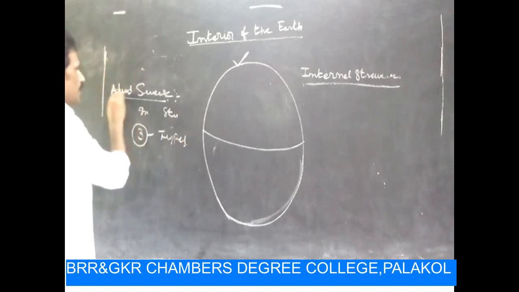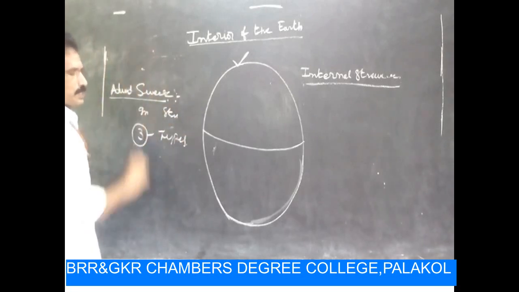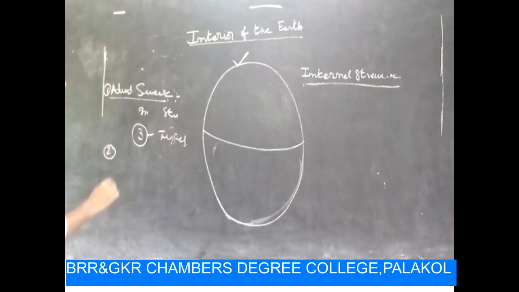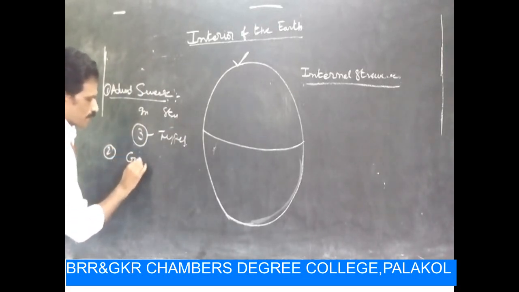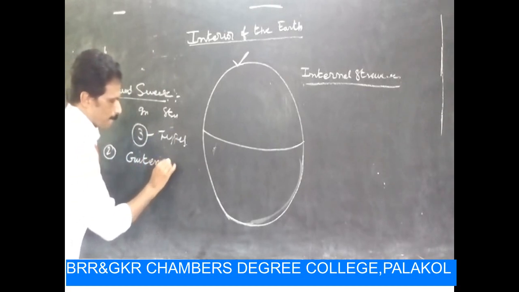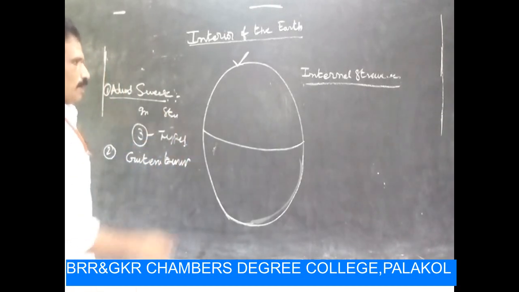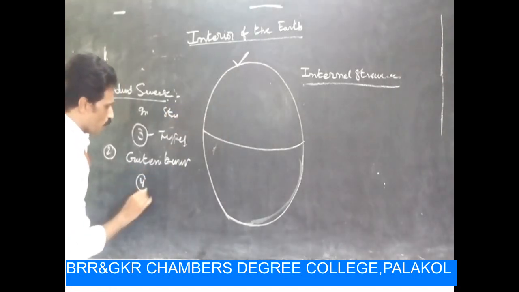And some other person, Gutenberg, says earth has 4 types.